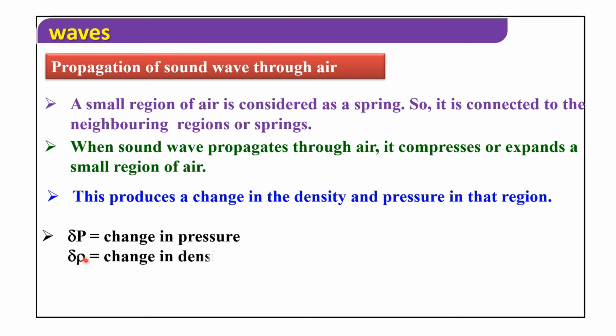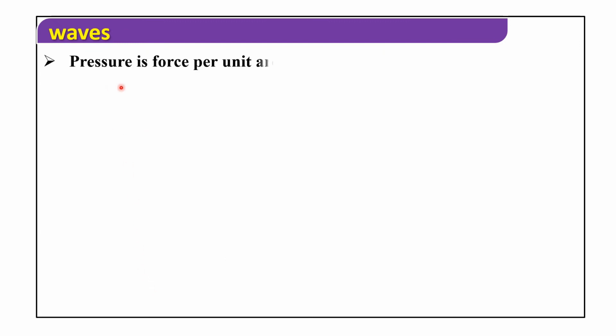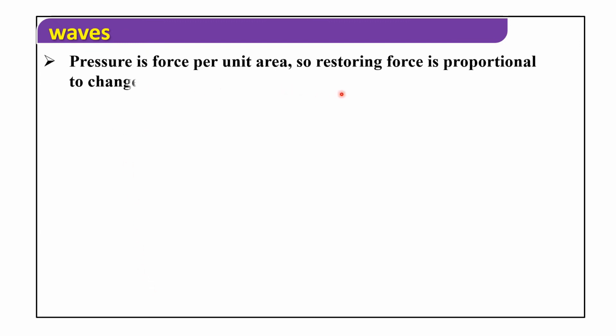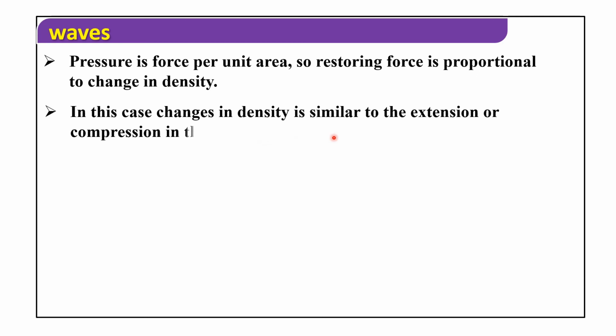So, delta P is the change in pressure and delta rho is the change in density. Pressure is force per unit area, so the restoring force is proportional to change in density. In this case, the change in density is similar to the extension or compression in the spring.